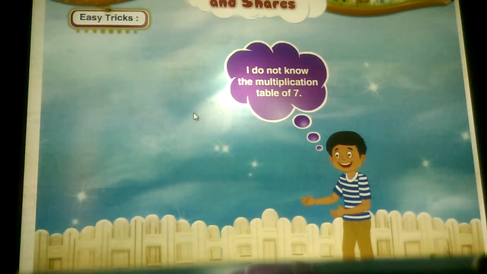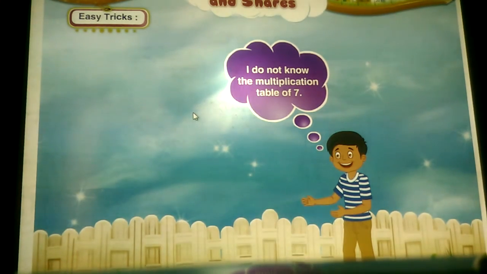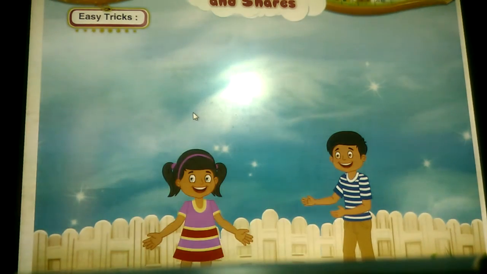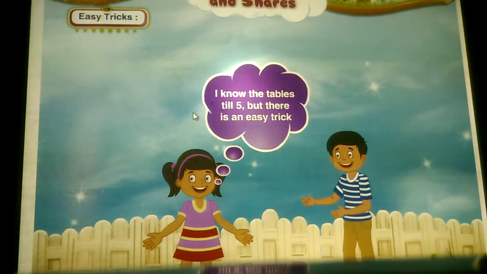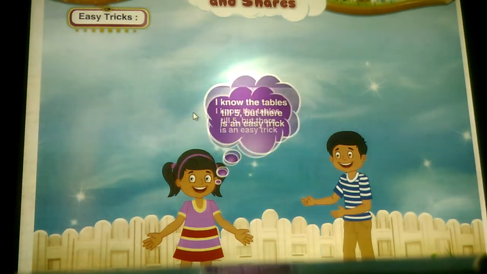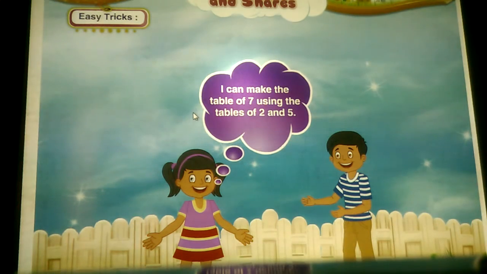Bunty says, I do not know the multiplication table of 7. Guddu says, I know the tables till 5, but there is an easy trick. I can make the table of 7 using the tables of 2 and 5.